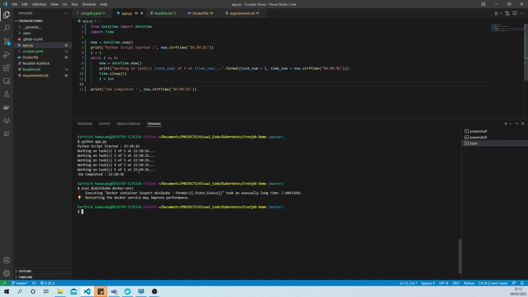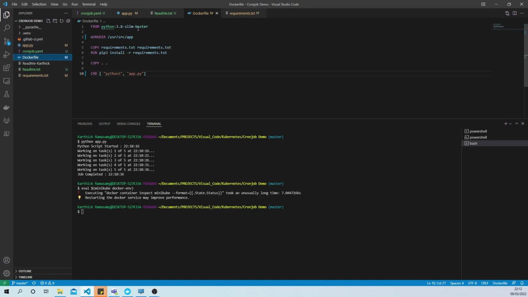For building the Docker image, I have written this Dockerfile. It uses Python 3.8 Slim Buster as a base image, and it creates the working directory for our application, copies the requirements file and installs the requirements for this project into the Docker environment. It also copies our project dependencies into the Docker environment.